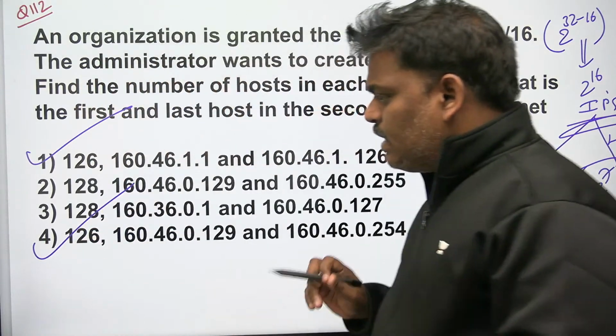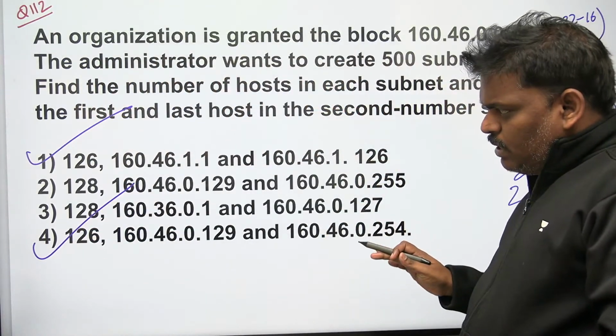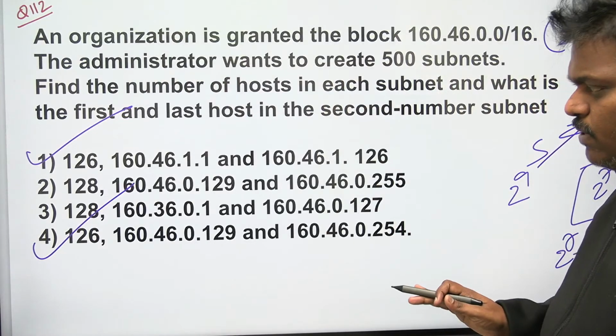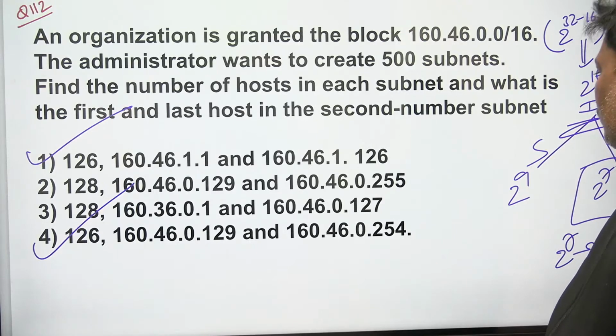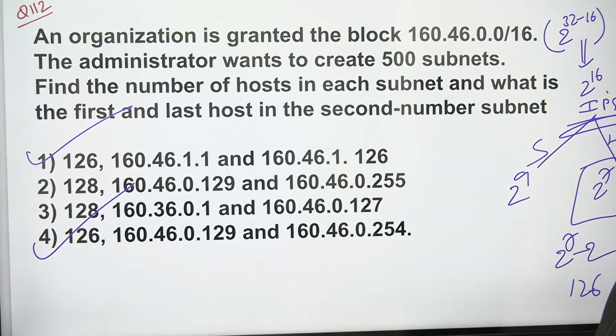Right? So the answer is either 1 or 4. To decide the final answer, let's do the remaining work. What is the remaining work saying? Find the number of hosts in each subnet.